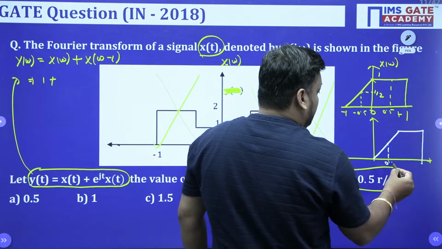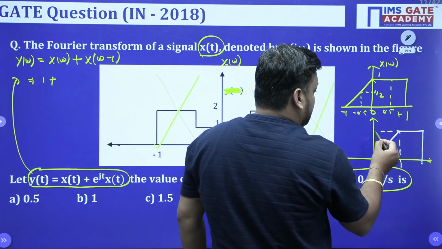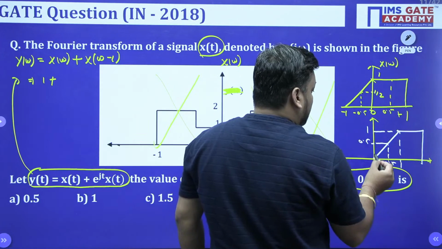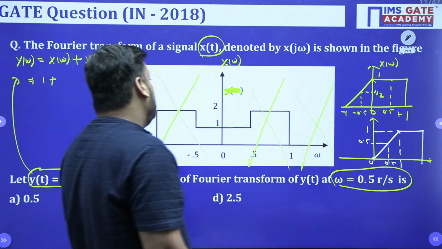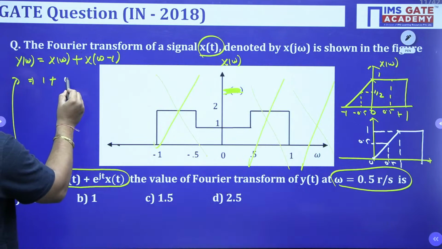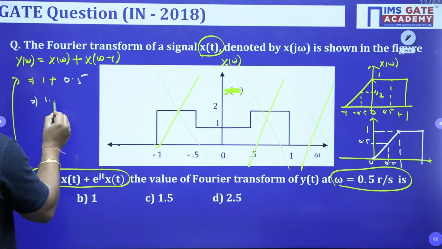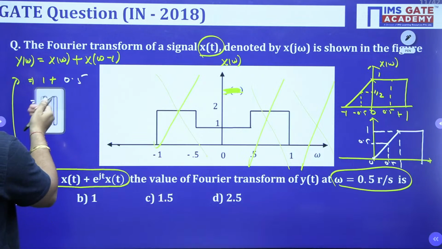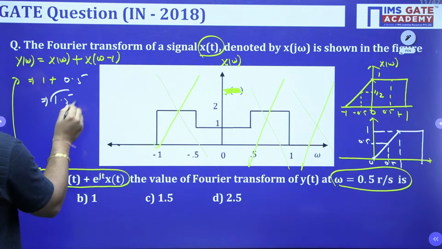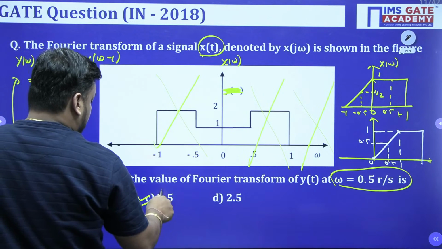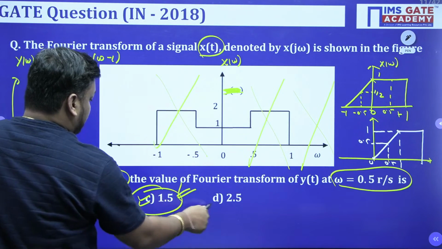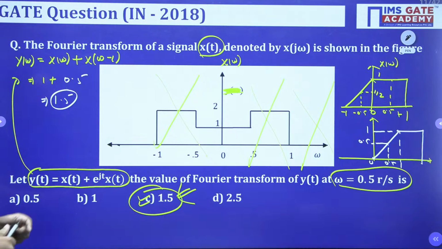So now at 0.5, what will you get? So this is completely 1, this is 0.5. So exactly at 0.5, the magnitude is 0.5. So it means here it is 0.5. So the answer is nothing but 1.5. It means option C is the only correct answer, guys.